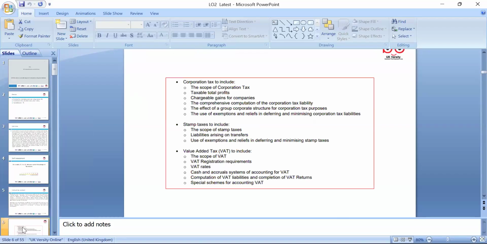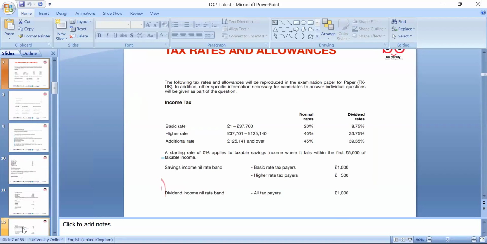There's not a big difference from the previous Finance Act. Always think about the personal allowance. 12,570 is the exempt limit. If anyone earns more than that, of course they have to pay taxes, and you have to plan and give advice to the client according to the Finance Act. So 20% and then 8.75% dividend.